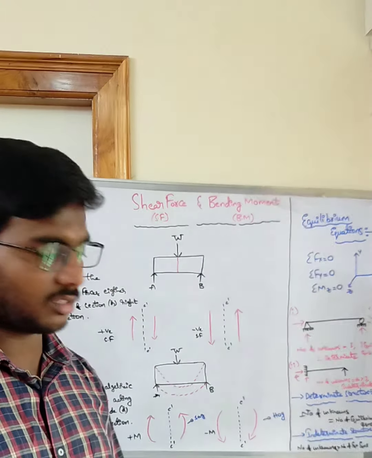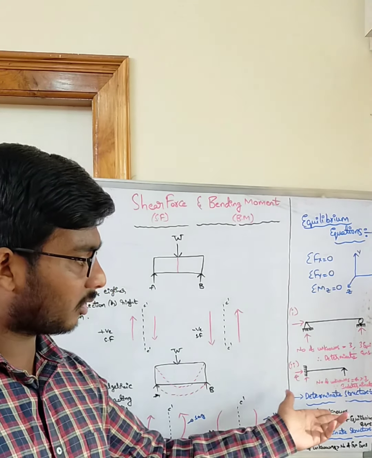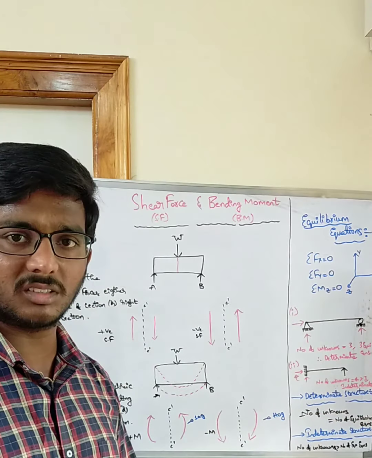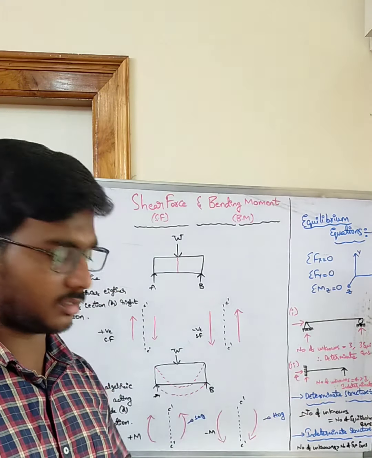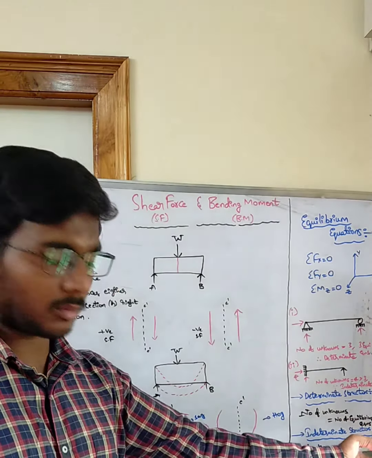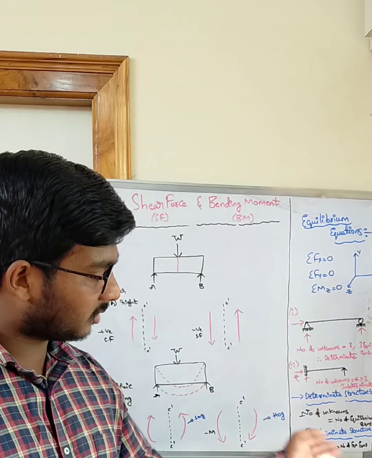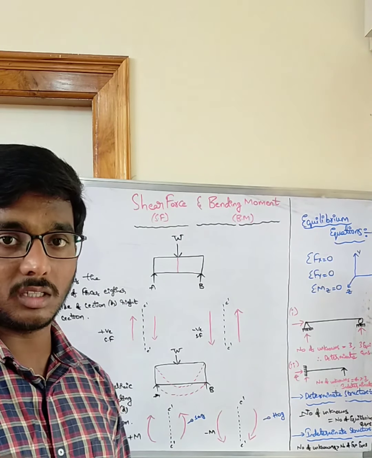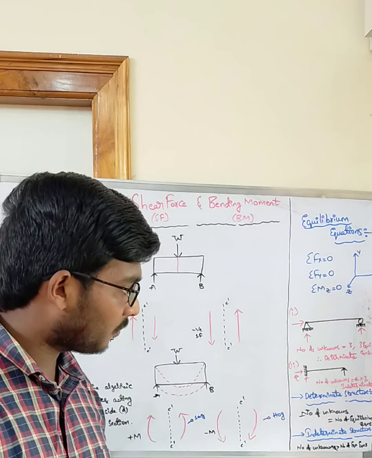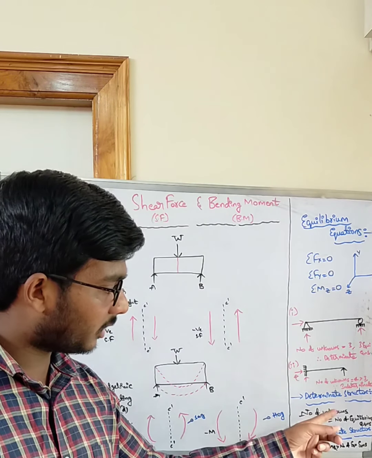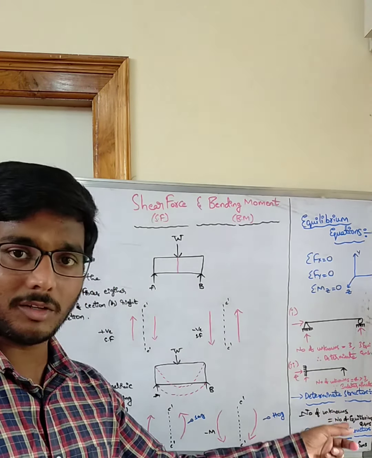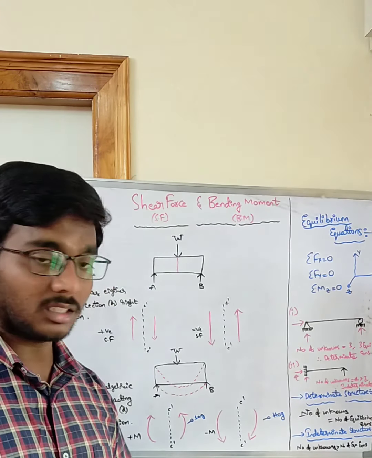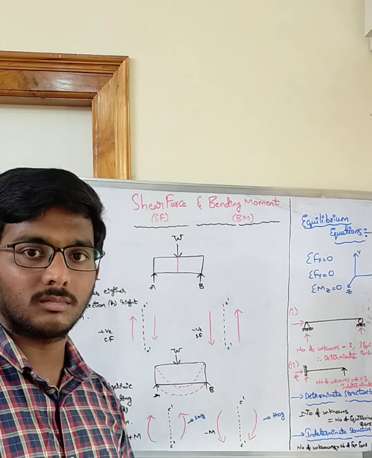That is what I have discussed now. You can see, if the number of unknowns is equal to the number of equilibrium equations, that is a determinate structure. If the number of unknowns is greater than the number of equilibrium equations, that is an indeterminate structure. You need to see one more important thing here. If the number of unknowns is equal to or greater than the number of equilibrium equations, the structure is stable.